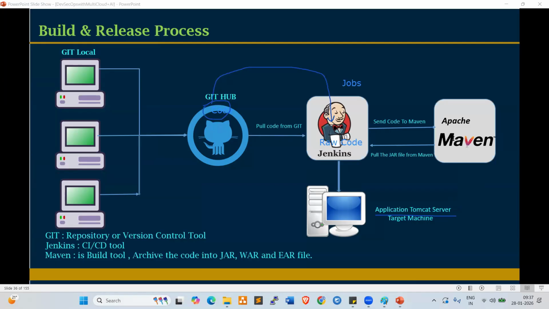An artifact is nothing but an archive file, binary file, zip file, tar file, or war file. As per the project requirement, Maven generates the respective artifact. That artifact is given back to Jenkins. Here we deploy the artifacts in the application server.